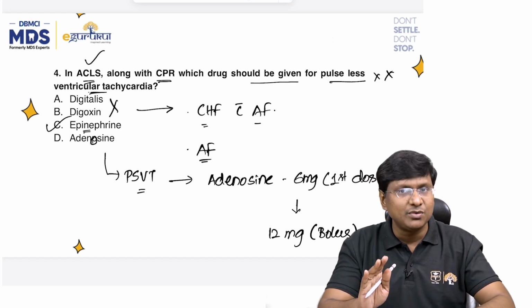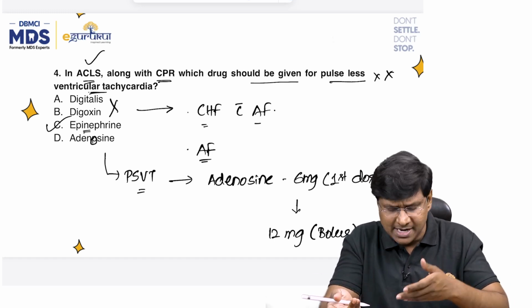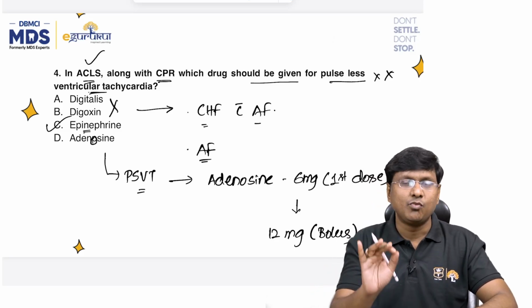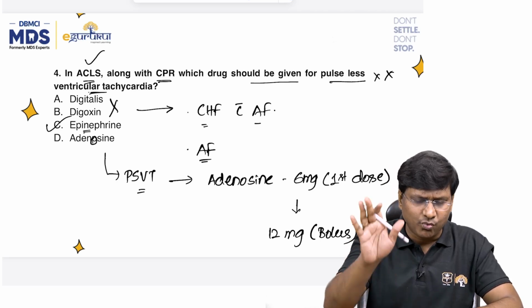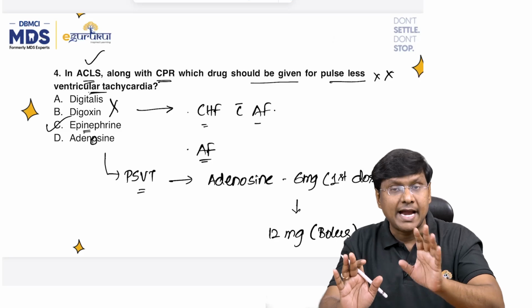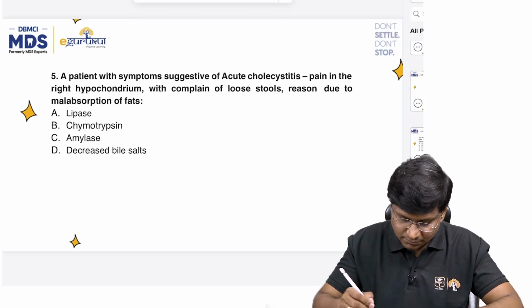Okay, so epinephrine would be the best if amiodarone was also given as an option. If amiodarone was not given, definitely it is only epinephrine which is the answer. So this is one of the very important questions related to emergency medicine. Emergency medicine is one particular area you definitely need to revise and read just before going to your exams. Okay, next question.